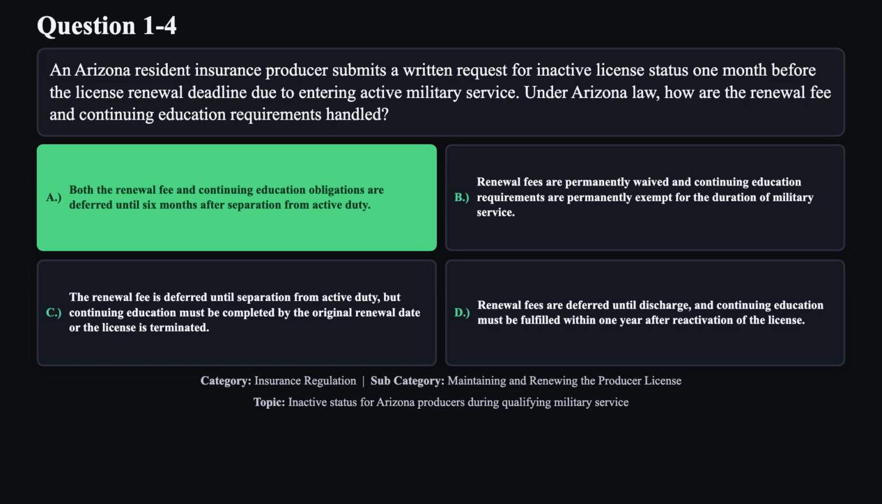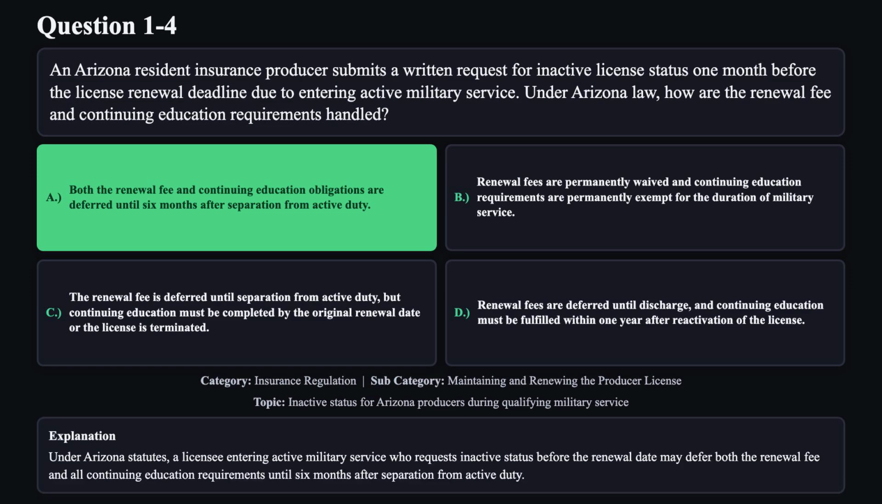The correct answer is A. Under Arizona statutes, a licensee entering active military service who requests inactive status before the renewal date may defer both the renewal fee and all continuing education requirements until 6 months after separation from active duty.